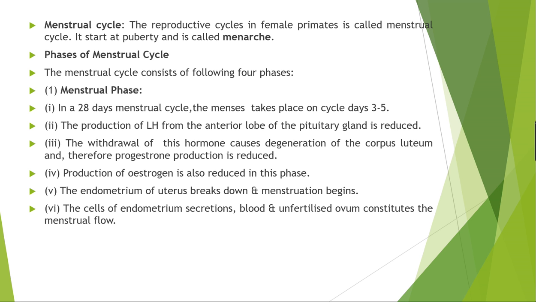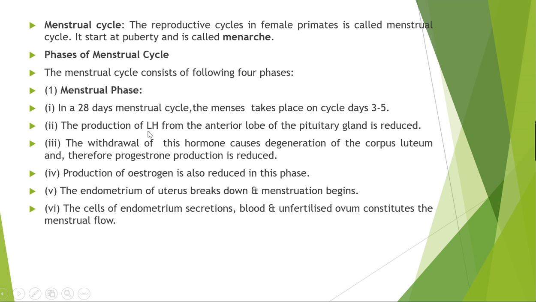The menstrual cycle consists of 4 phases now. Which 4 phases? First is the menstrual phase, second is the follicular phase, also called the proliferative phase, third is the ovulatory phase, and fourth is the secretory phase, also called the luteal phase. So we will see one by one. First is the menstrual phase. What is the menstrual phase now? In a 28 day menstrual cycle, menstruation takes place on cycle days 3 to 5.